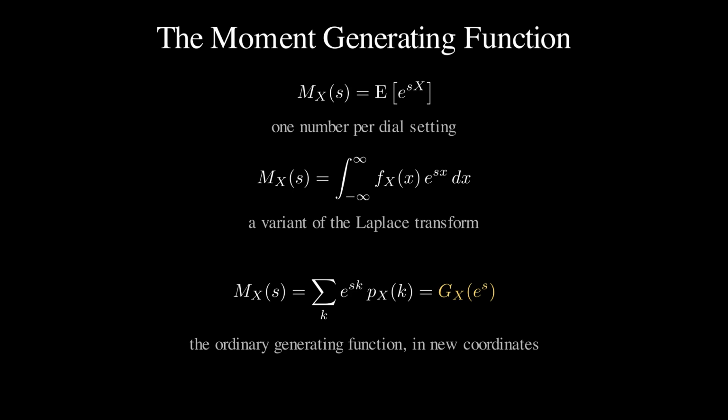For an integer-valued x, the expectation is a sum, e to the sk, times the mass at k over all values k. That is exactly the ordinary generating function from when sums became products for discrete variables, evaluated at z equals e to the s. Same machine, new coordinates, and as a party trick, it grinds out the mean of a discrete uniform with 2 rounds of L'Hopital's rule and no special sums.